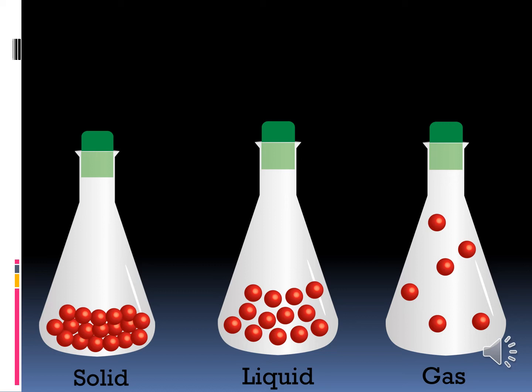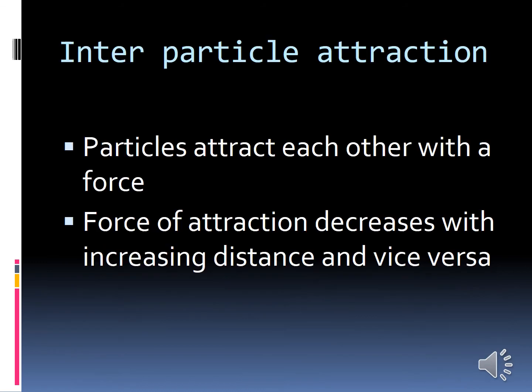So we can say solid have less interparticle space and liquids have interparticle space more than solid. And then about gases, it is comparatively very large interparticle spaces. Can you all understand?